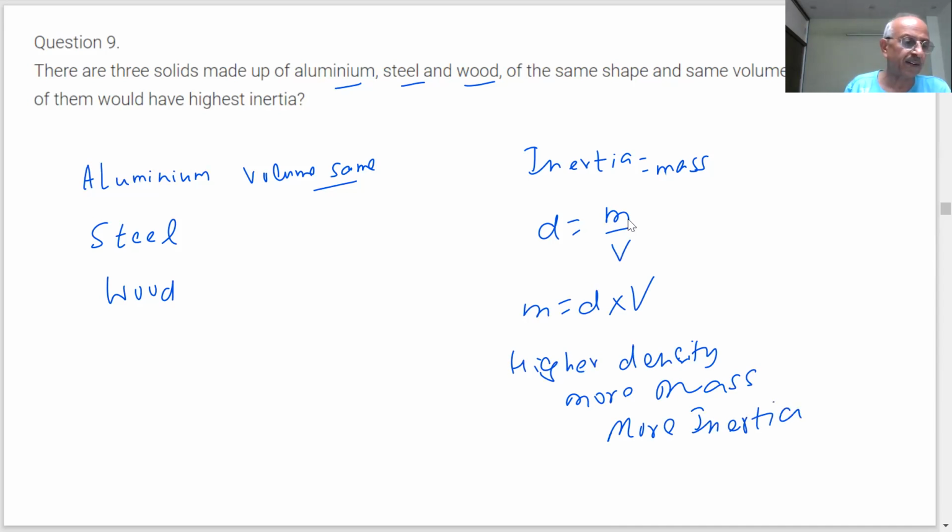So which has the highest density here? Aluminium. Three solids are made of aluminium, steel, and wood of the same shape and same volume. Which of them would have the highest inertia? You have aluminium, you have steel. What is steel made up of?